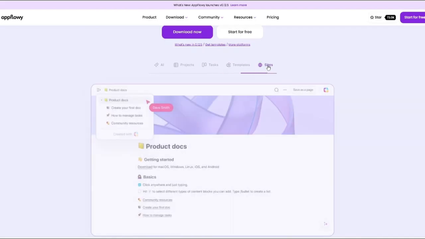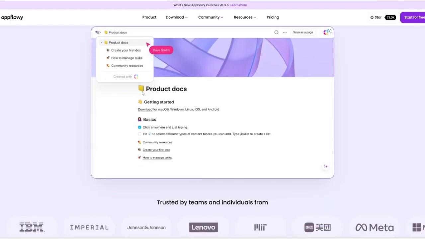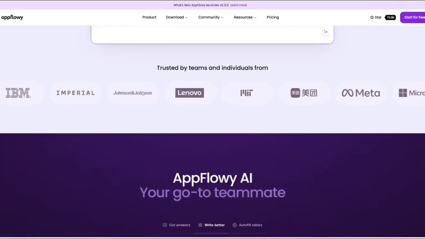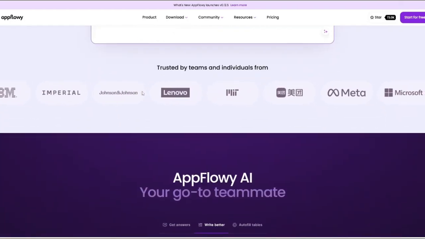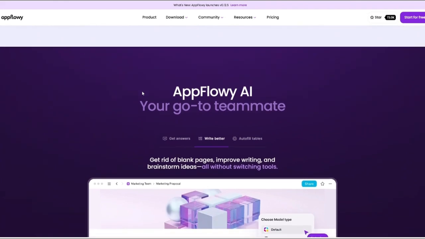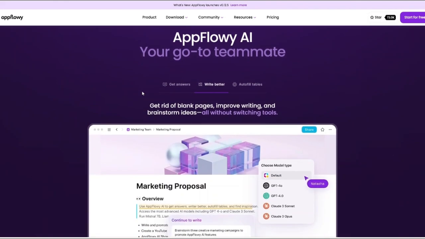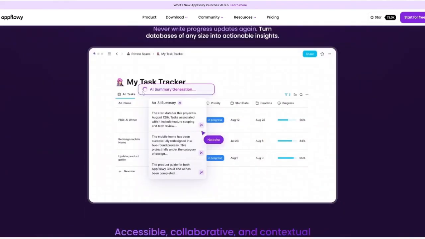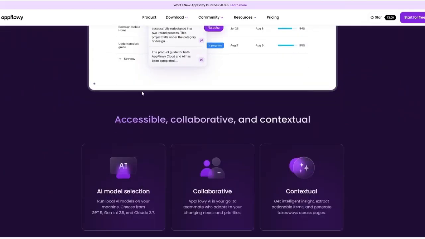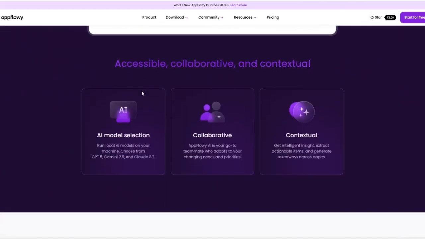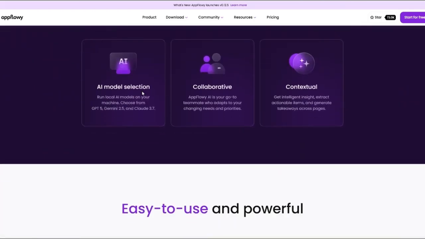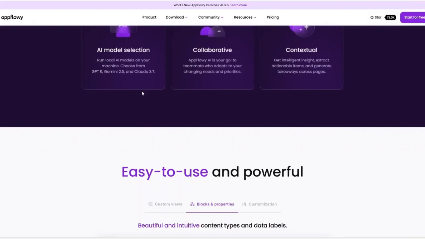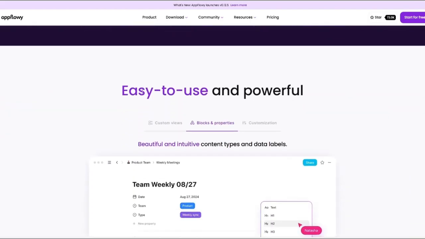It is open sourced, it supports self-hosting, and gives users far more control over their information than traditional cloud-based productivity apps. The platform combines documents, databases, wikis, Kanban boards, calendars, project tracking tools, and AI features into a single workspace. Instead of jumping between multiple applications, you can manage most of your work from one place.